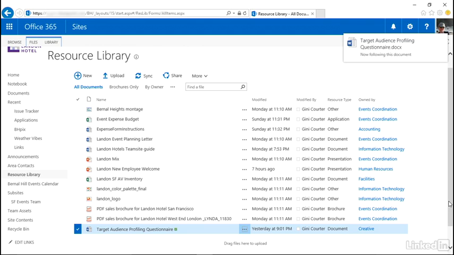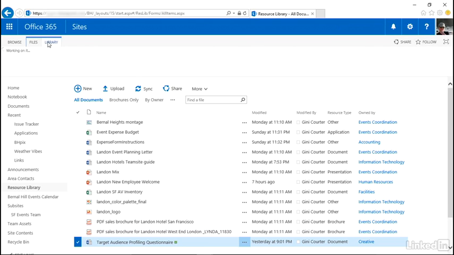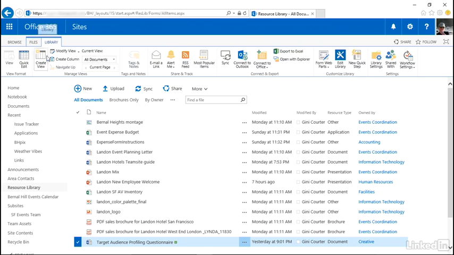Now following this document isn't the same as an alert. When I set an alert, I'm going to receive it via email. If I want to not have my email bogged down with alerts, then one way to do it is to follow rather than set an alert. I can follow an entire site here, which adds it to my sites page. If I go to my library, I can alert, but I cannot set a follow on a library, only on individual documents and on entire sites.